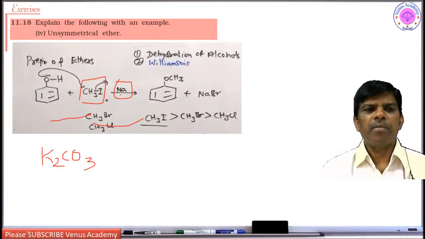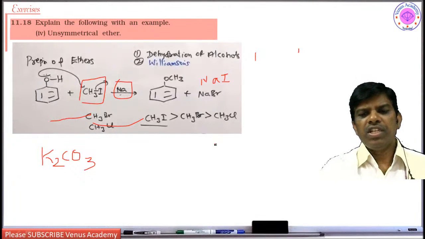This potassium carbonate makes a salt with phenol, and then add methyl iodide. This methyl iodide substitutes at oxygen. So iodide goes out as sodium iodide to give methoxybenzene, right? So Williamson synthesis is one of the best methods to prepare mixed ethers.